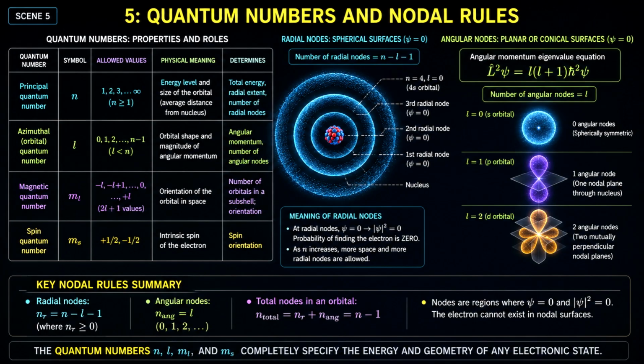The number of radial nodes is calculated using the formula n minus l minus 1. Conversely, the azimuthal quantum number L determines the total angular momentum, satisfying the eigenvalue equation, L squared operator acting on psi equals L times quantity L plus 1 times h bar squared. The number L dictates the number of angular nodes, which are planar or conical surfaces where the electron cannot exist under any circumstances. This balancing defines the spatial distribution.